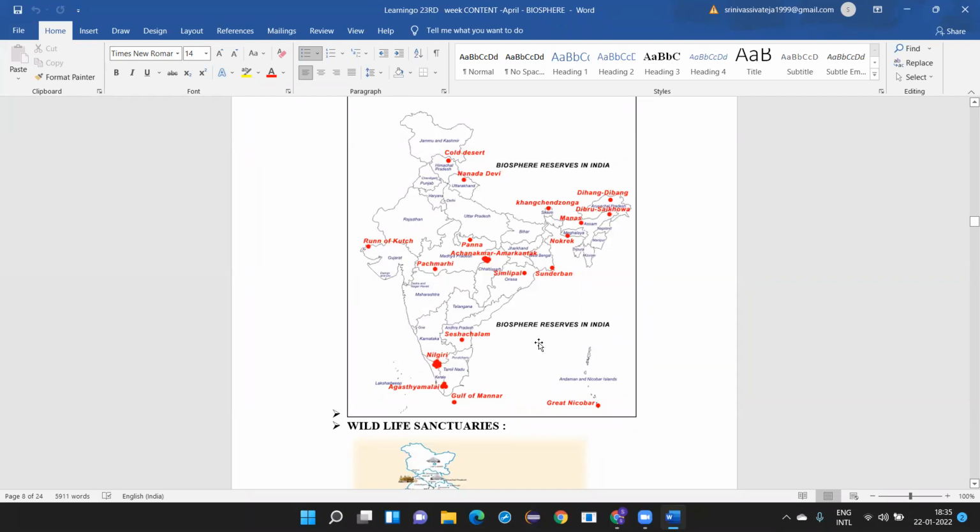These are all the biosphere reserves. Especially Agastya Malai is a very important one. Then you have Great Nicobar, Gulf of Mannar, Nilgiri. You must have heard these names, no? Seshachalam, Pachmarhi, Rann of Kutch. Then you have the cold desert, then the Nanda Devi. These are all the important biosphere reserves in our country.